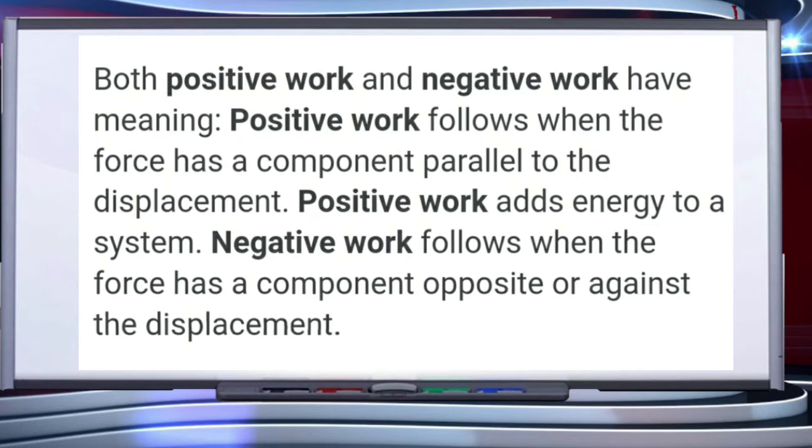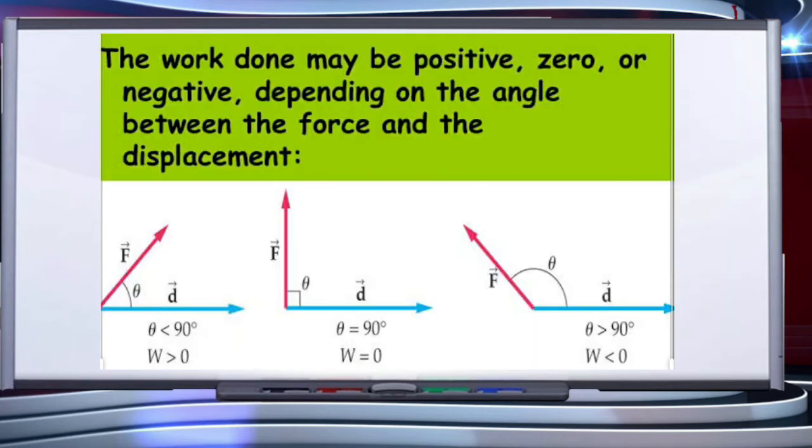Positive work follows when the force has a component parallel to the displacement. Positive work adds energy to a system. Negative work follows when the force has a component opposite or against the displacement. The work done may be positive, zero, or negative depending on the angle between the force and the displacement. If force acts in the direction of the displacement and the angle is below 90 degrees, then work done is positive. That is, if they form an acute angle.